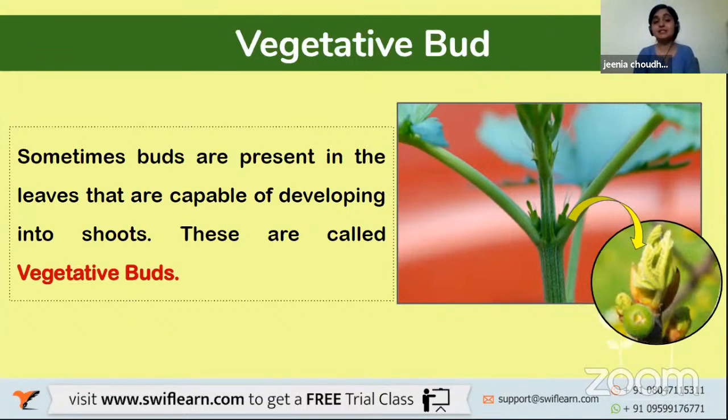Now, there's a vegetative bud. What exactly is a bud? If you have ever observed around you, maybe in some of your plants, or maybe in your kitchen garden or small balcony garden, you must have observed that there are small round things. Some buds are present in the leaves and are capable of developing into shoots. These are called vegetative buds. These small dot-like things turn into a leaf or something like a fruit, and that is known as a vegetative bud.